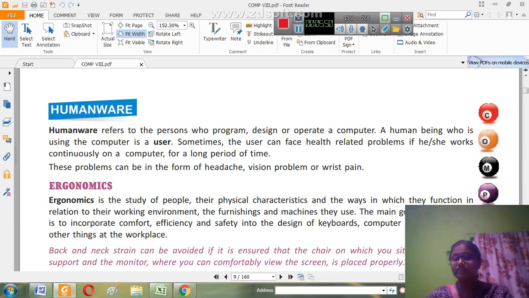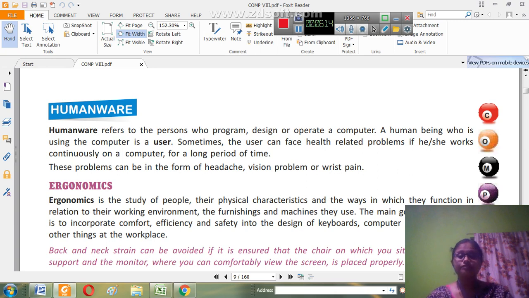Sometimes the user can face health related problems. So you, me, anyone who is using the computer is called humanware, the persons who actually program, design and operate the computer. Now, suppose they are working for a long time and I'm having eye strain or some problem with my physical health, maybe some neck issues, maybe wrist.